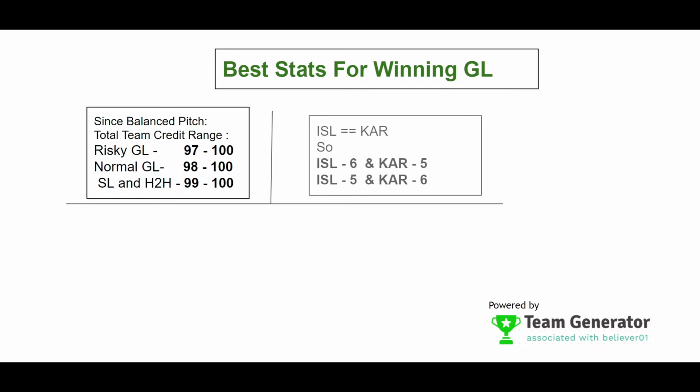And both the teams ISL and KR are equally balanced teams, so you can go for 6 players from ISL and 5 players from KR, and 5 players from ISL and 6 players from KR. Or if you want to favor one team, then you have to go for 7 players from one team and 4 players from the other team if you are very sure about one team that is going to win.